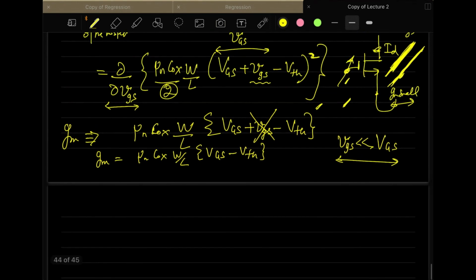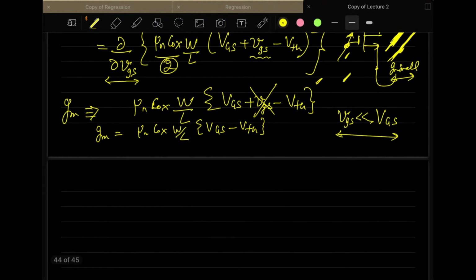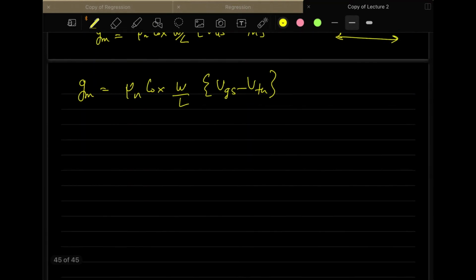So this is the first equation, and you can also come up with multiple versions of it. You have GM defined as mu n CoX W by L times VGS minus VTH, which we have just defined. Then you have another version of GM, which you can get yourself.